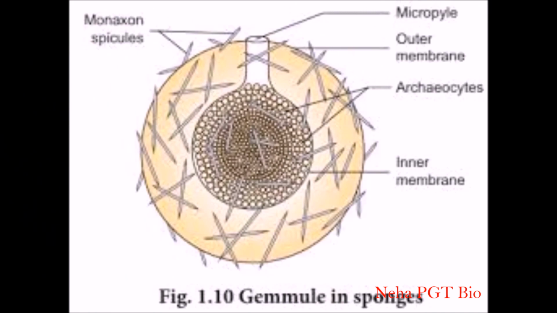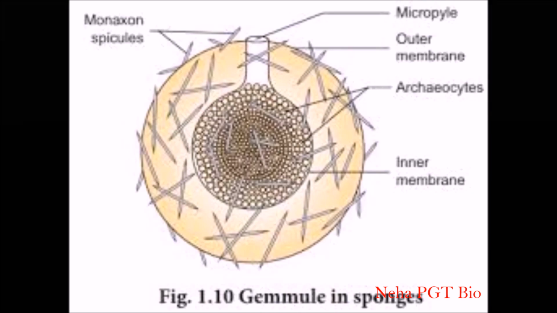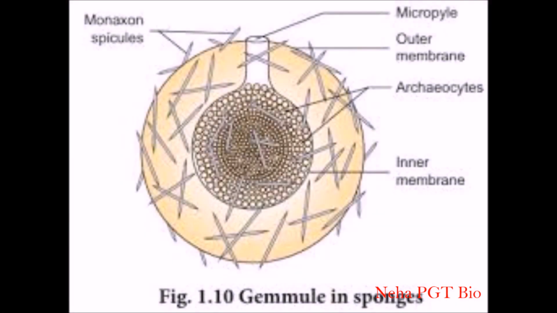These cells are surrounded by a gelatinous membrane which prevents them from drying as well as from injury. One more structure you can observe is the presence of spicules, which are endoskeletal structures present in sponges to provide protection.